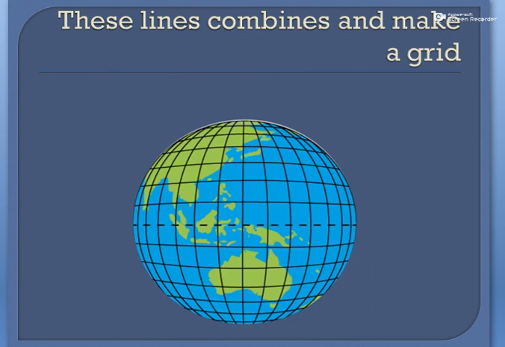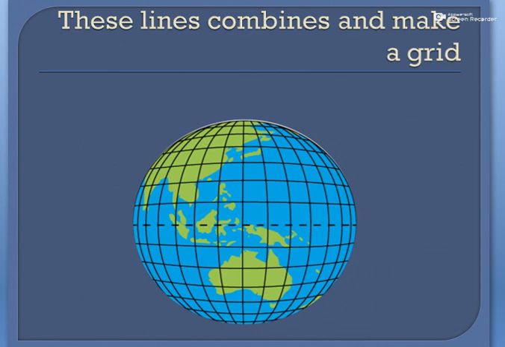The equator is an imaginary line which is drawn from east to west, and it divides the Earth into two halves, the northern hemisphere and the southern hemisphere, while the lines parallel to the equator are latitudes.